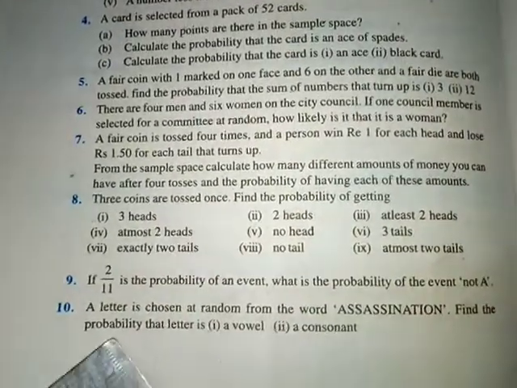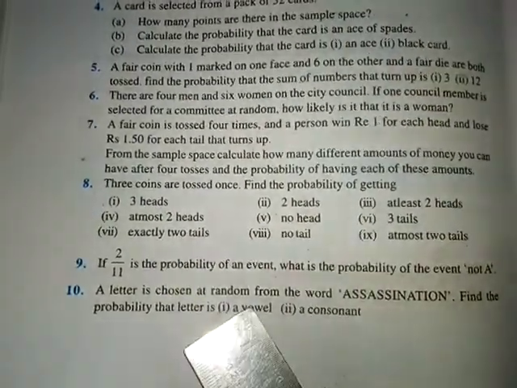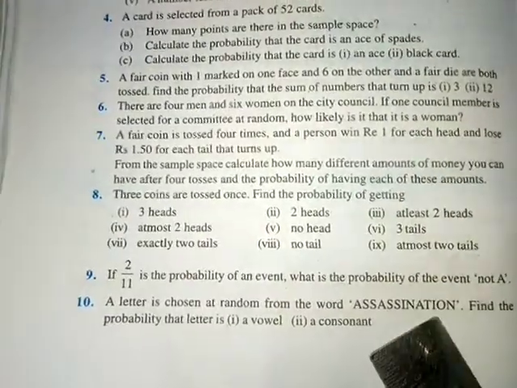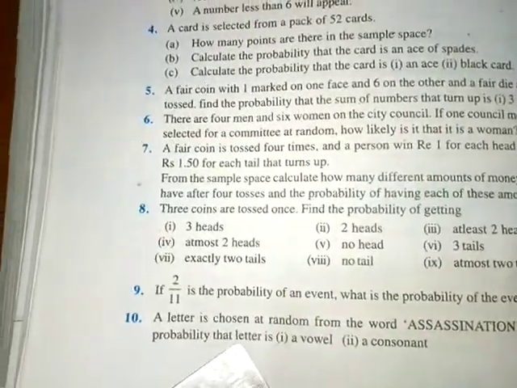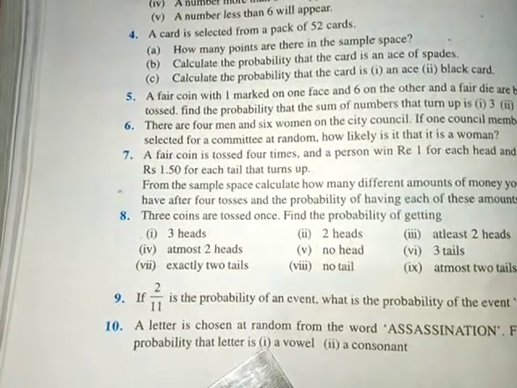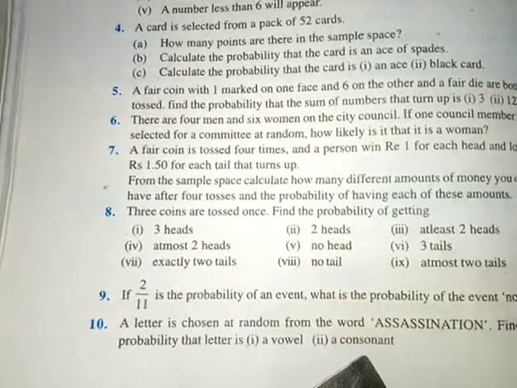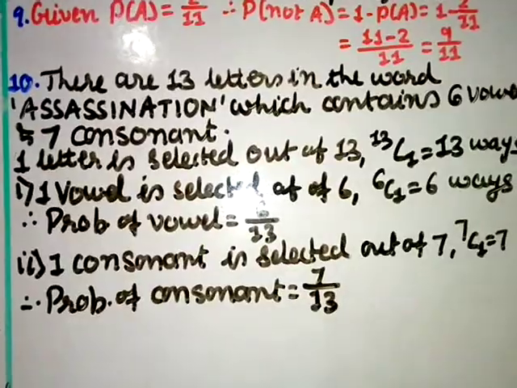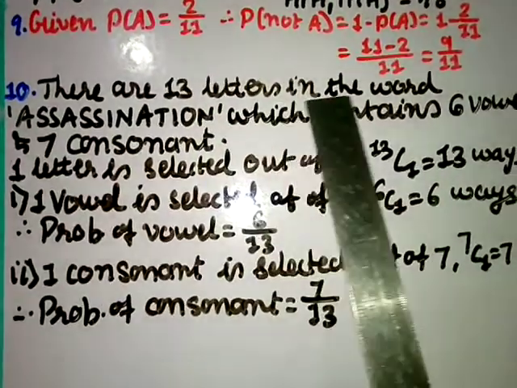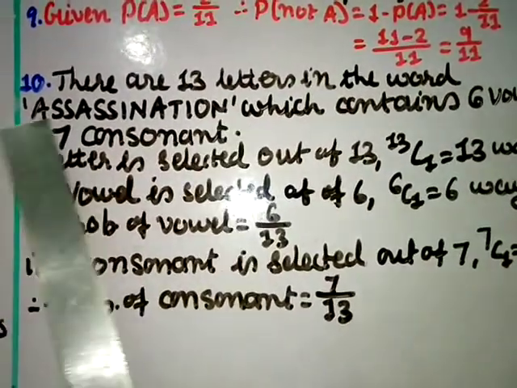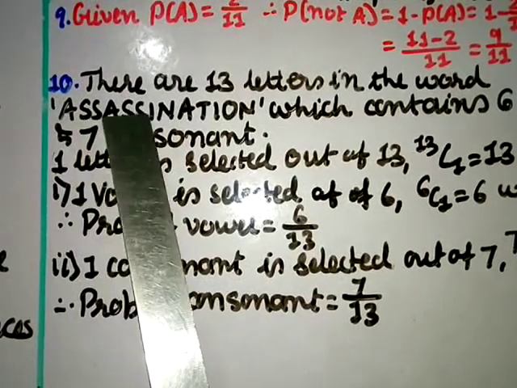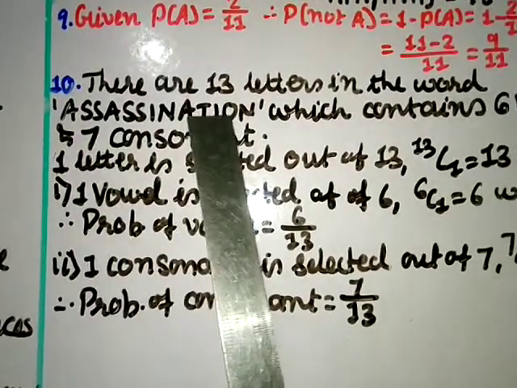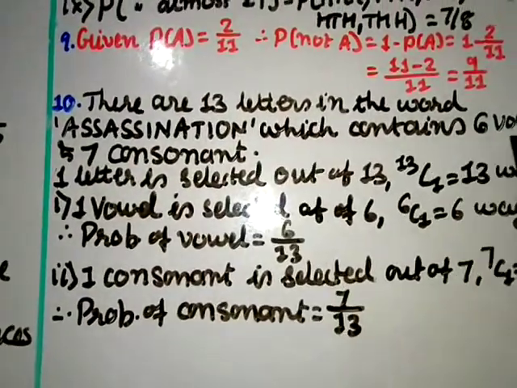Question number 10. A letter is chosen at random from the word assassination. Find the probability that the letter is number 1, a vowel, number 2, a consonant. There are 13 letters in the word assassination. We can count 1, 2, 3, 4, 5, 6, 7, 8, 9, 10, 11, 12, 13, which contains 6 vowels.